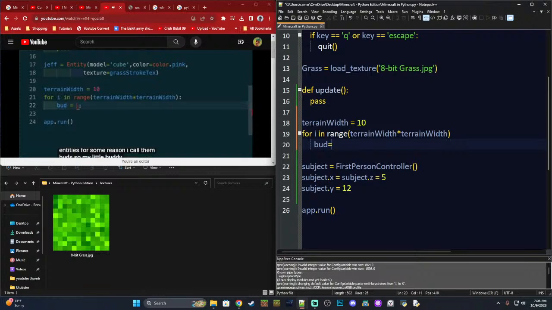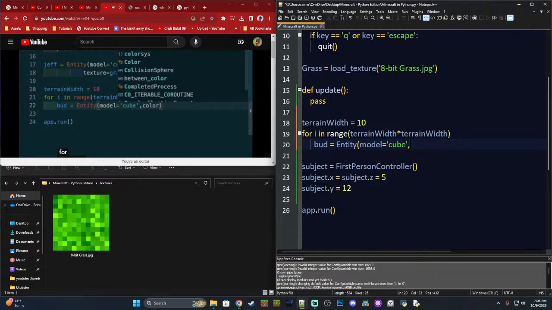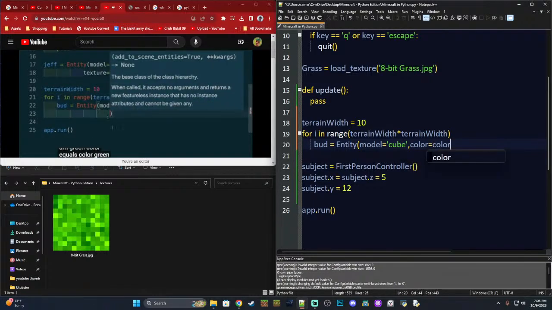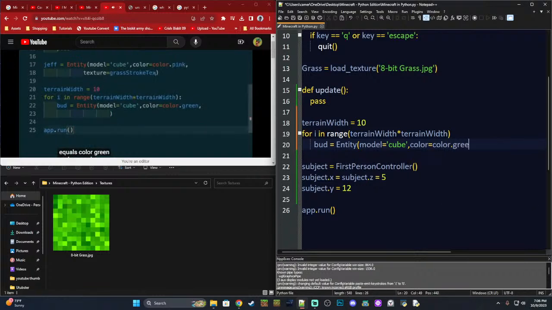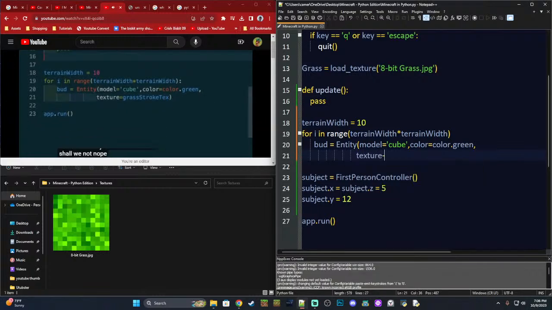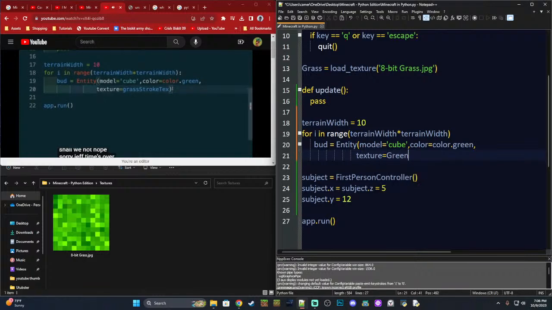So my little buddy equals a new entity. And I want its model to be a cube, just as before. Model equals cube. What colour should we go for? We'll go for green. Colour equals colour green. And yeah, we'll have the same texture as we had with GF. We'll leave GF there for now, or shall we not? No. Sorry, Jeff. Texture equals green. Time's up.